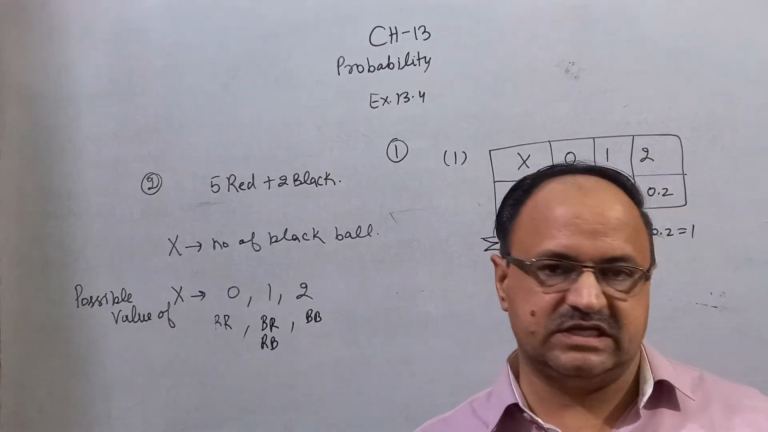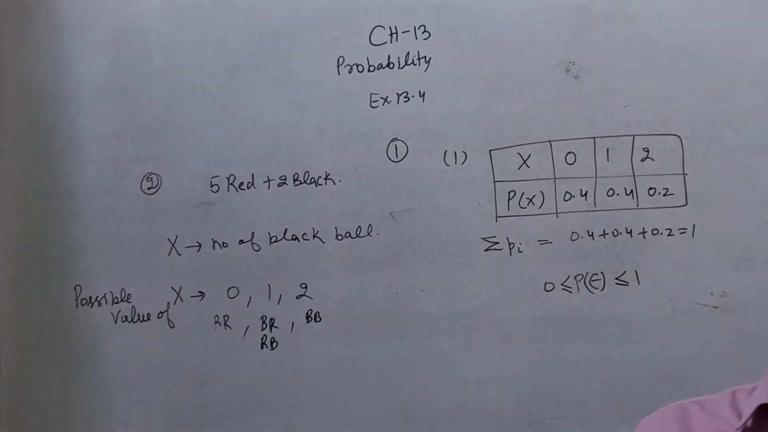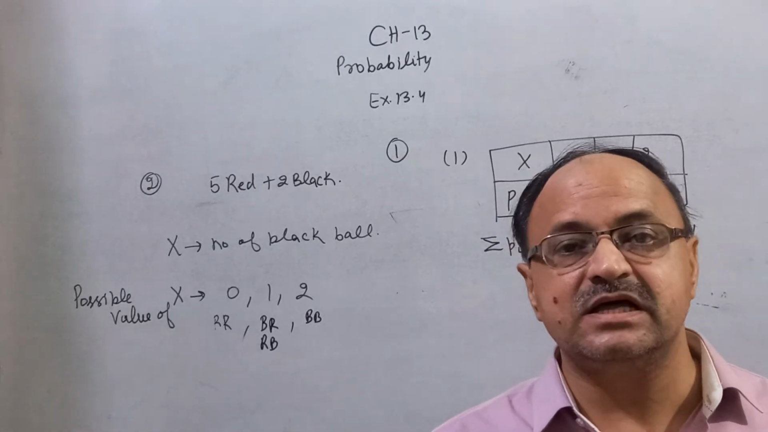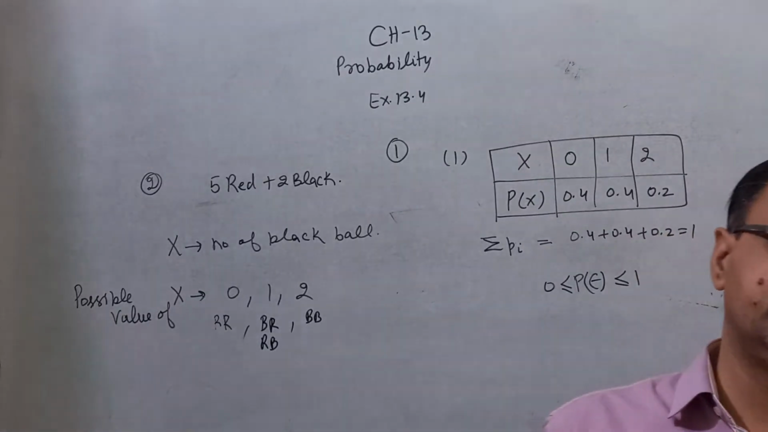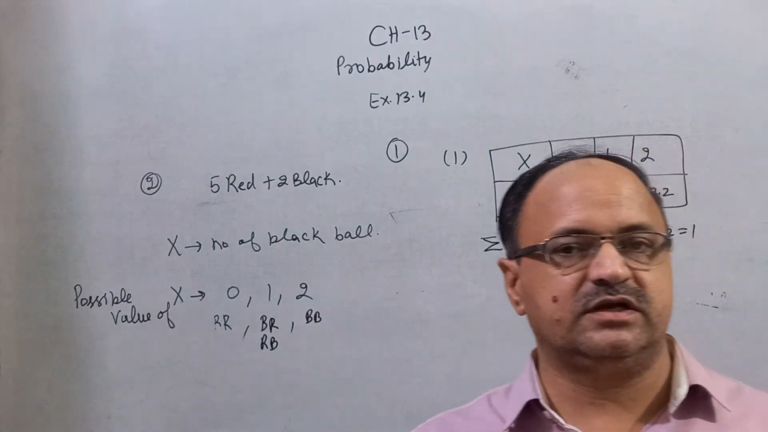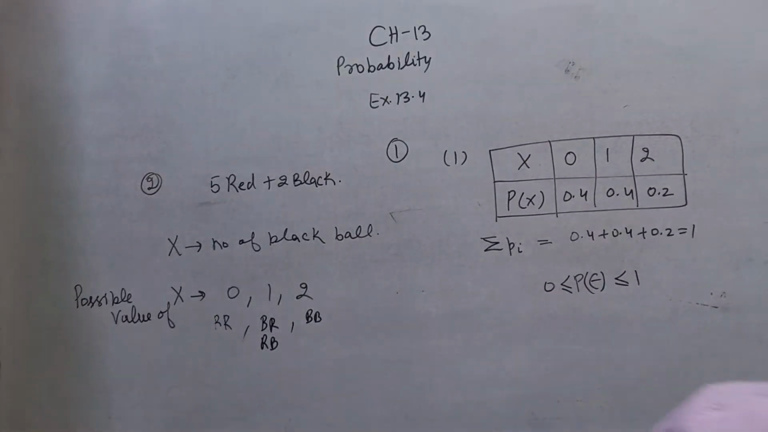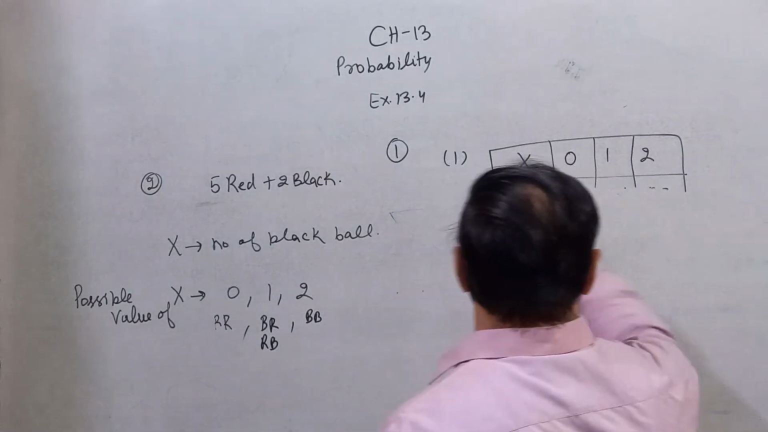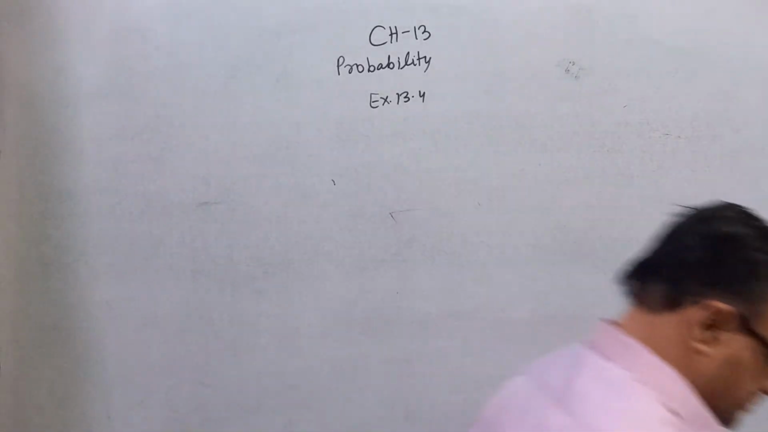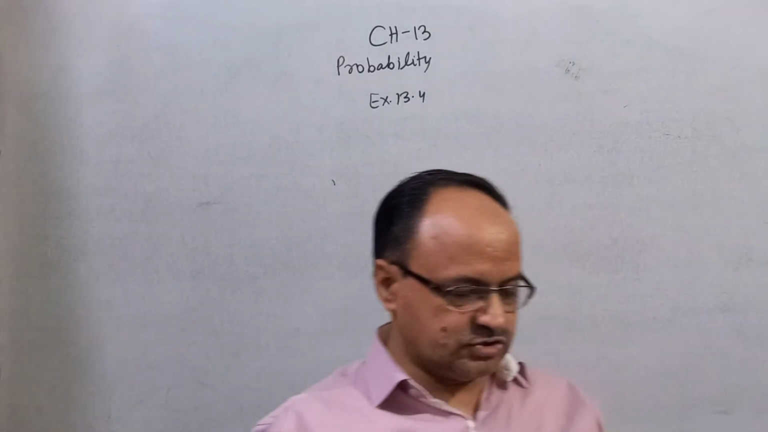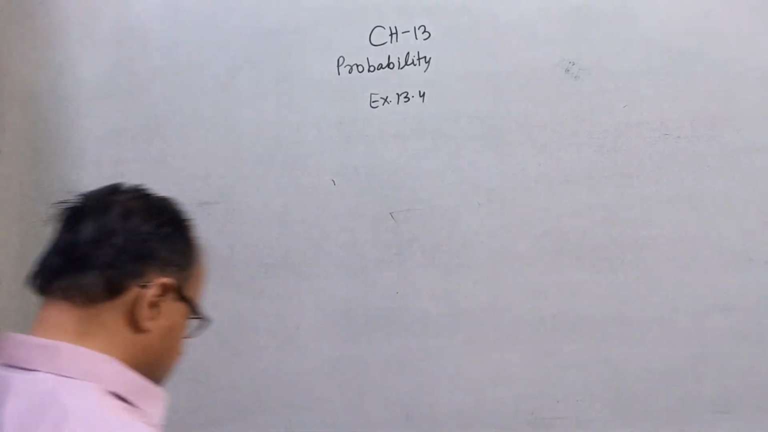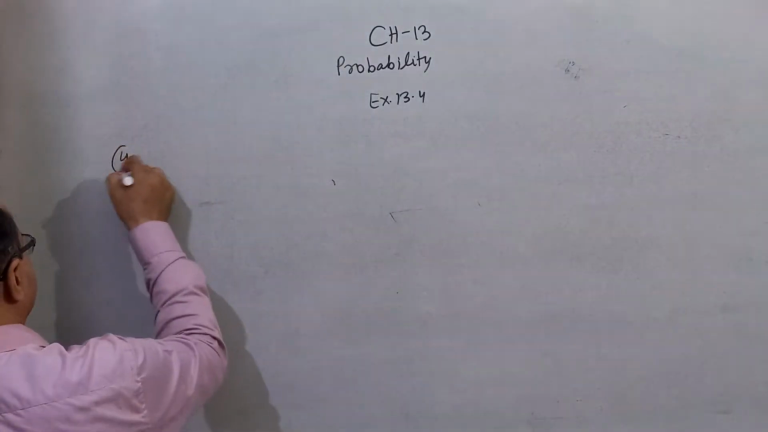Is x a random variable? Yes, because you know that a random variable is a real valued function whose domain is the sample space of the random experiment. If the domain is the sample space of the random experiment, then you can say it is a random variable. Clearly you can see. So this is the solution of question number 2. Similarly, you can solve question number 3. Simple question. Now we solve question number 4.